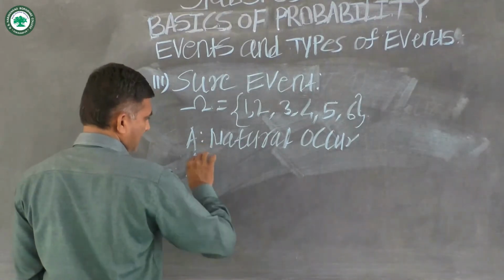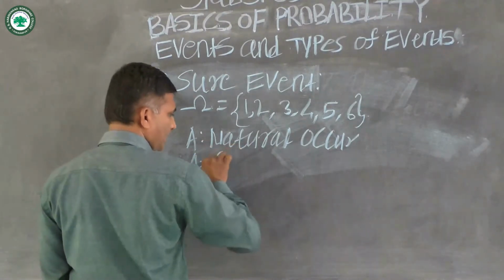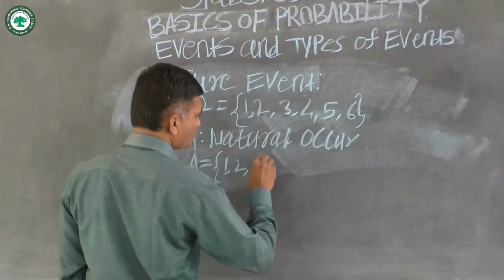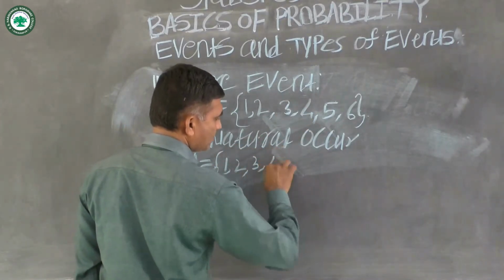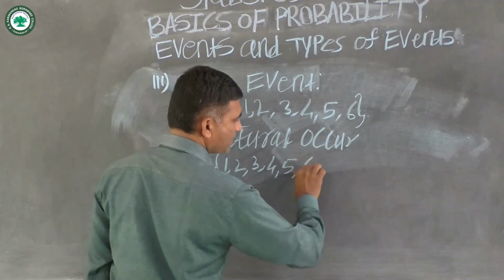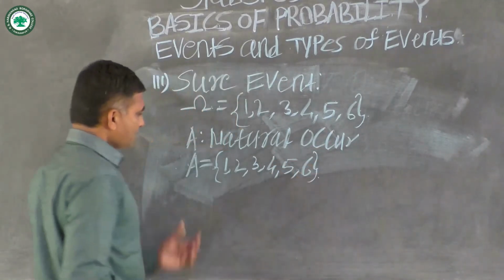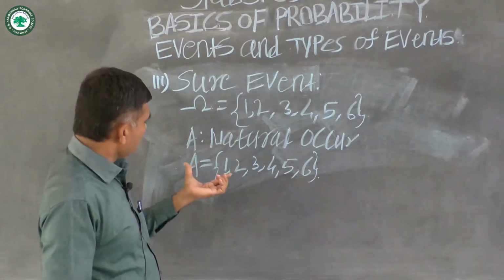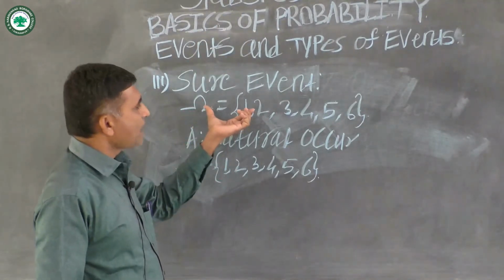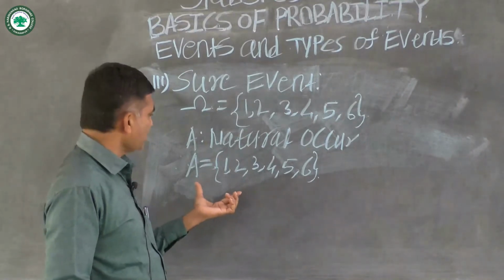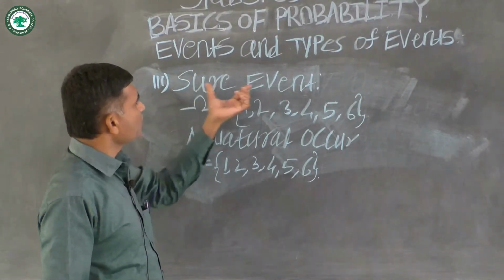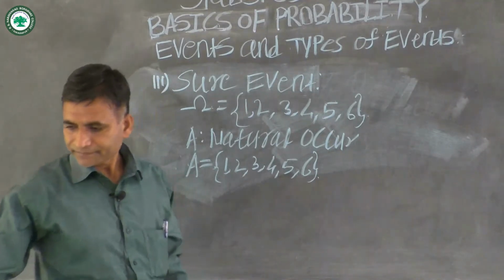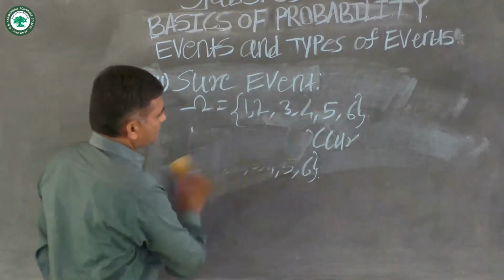Then event A contains the outcomes 1, 2, 3, 4, 5, 6. Event A contains all the points of the sample space omega, therefore event A is called a sure event or certain event.